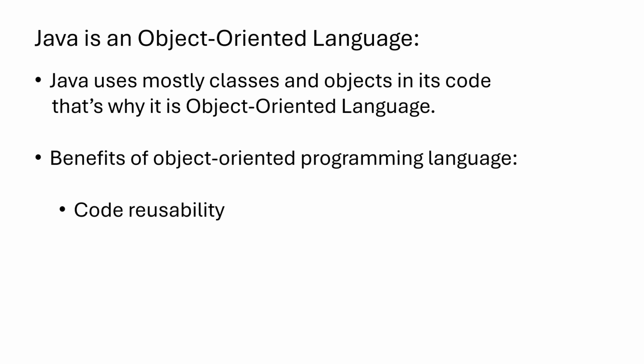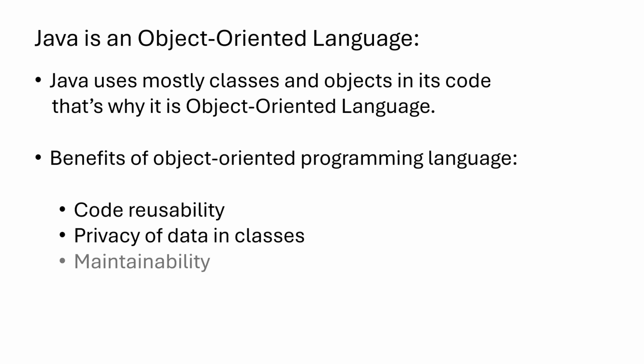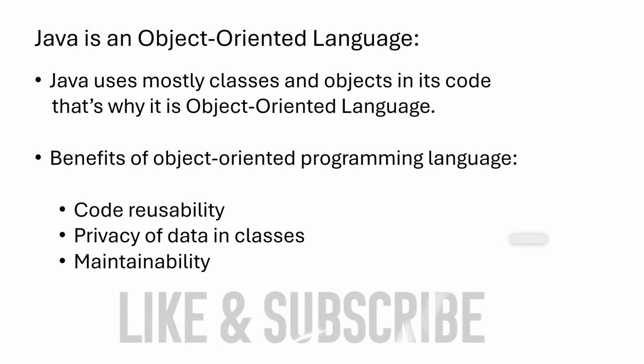Privacy of data in classes: we can make data private in the class to ensure it is safe, so no members outside of the class can access the data. And maintainability, which is also a considerable benefit. When a class has an issue, we just replace that class with a proper class which has no issues, and it reflects in every object of its class, rather than changing the data in every object.